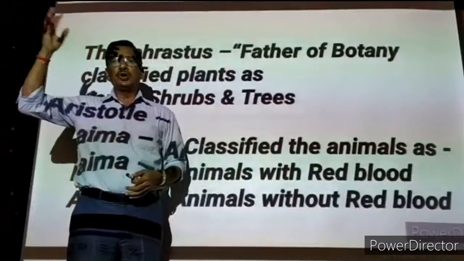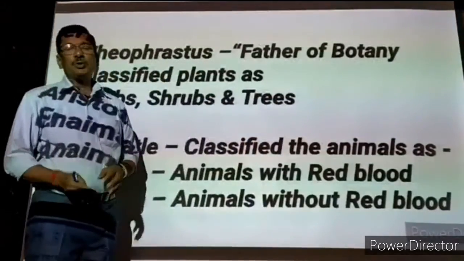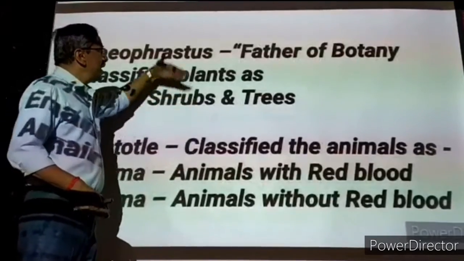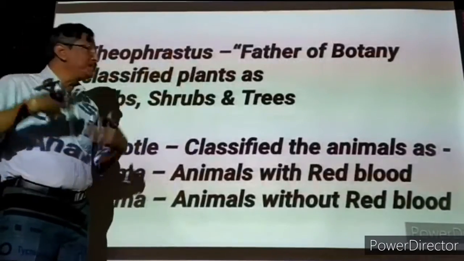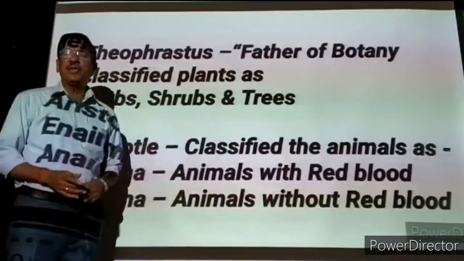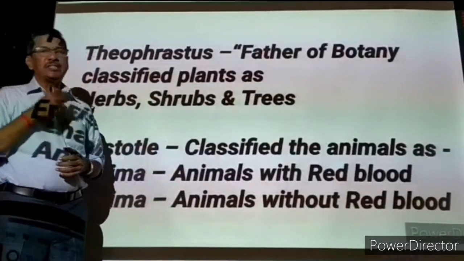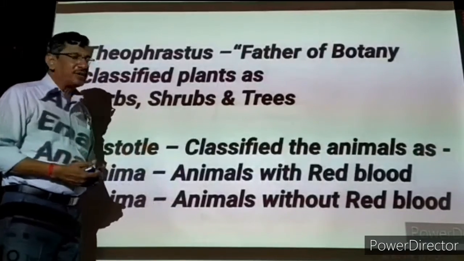Maybe 10 feet, 11 feet, 20 feet, 30 feet, 40 feet, 50 feet like that, they are called trees. So based on the height, the classification was made. But this classification at the beginning it was alright, but later on when the development was there, when advancement was there, this type of classification was not at all accepted. So it is an ancient classification. Now at present we are going for scientific method of classification.